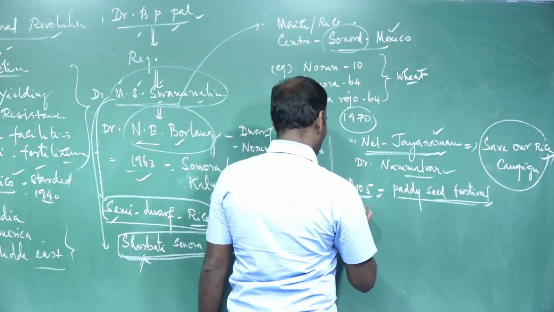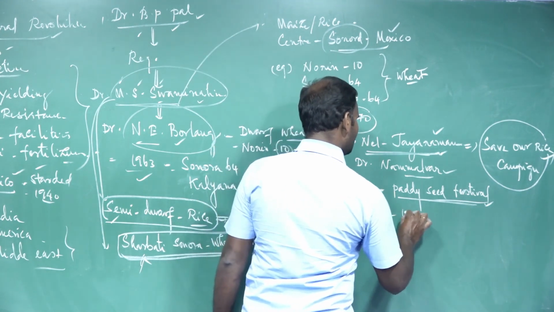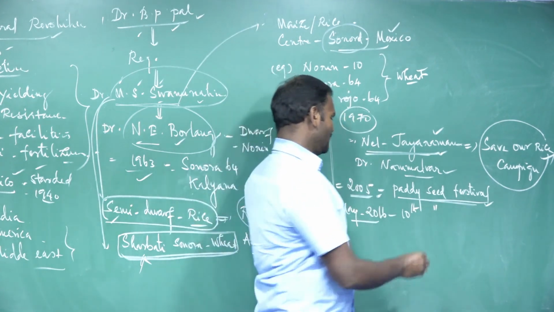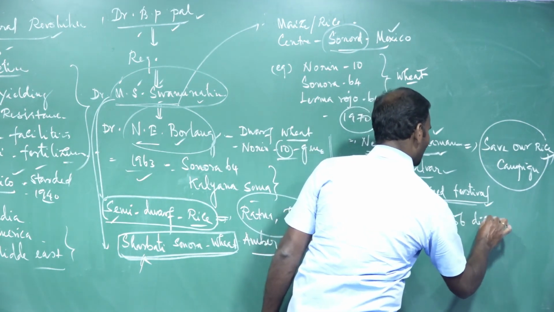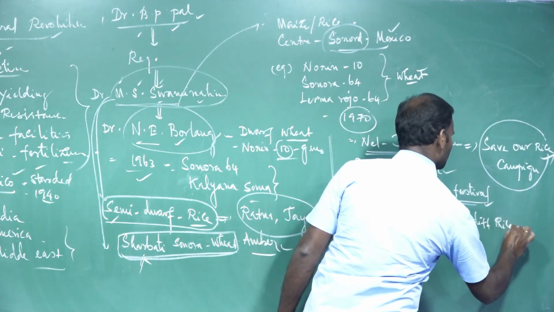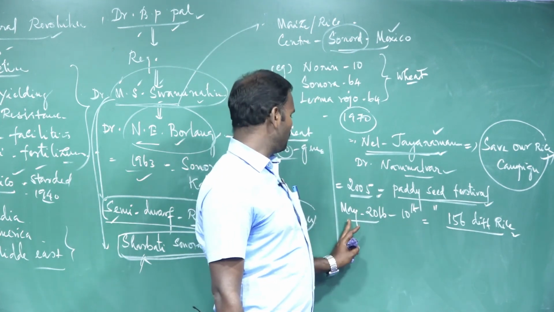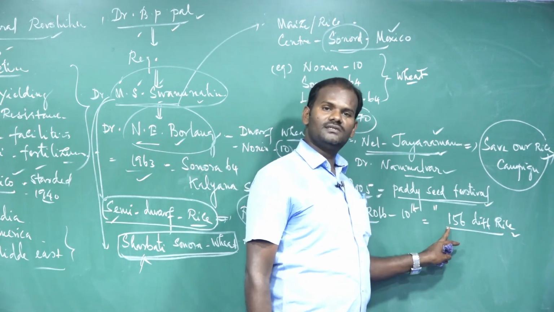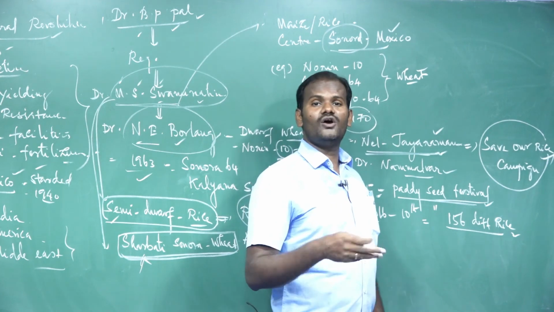And in May 2016, the 10th festival was organized by him, in which 156 different traditional rice varieties were distributed.